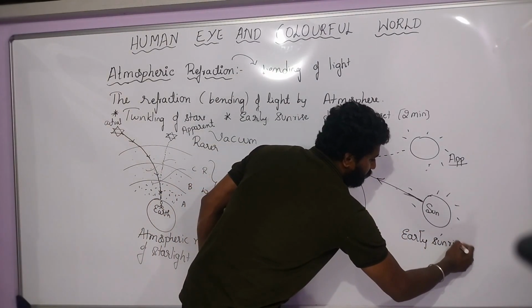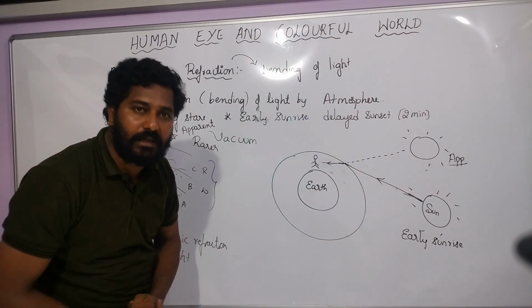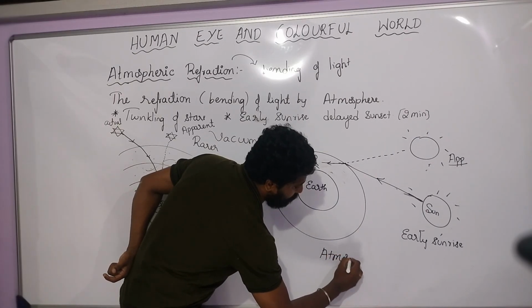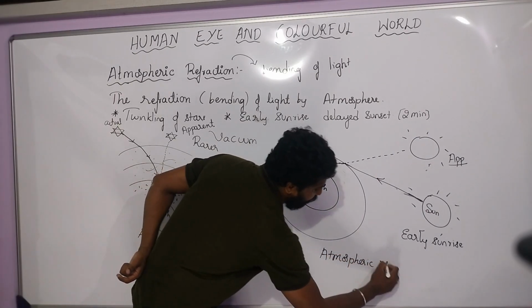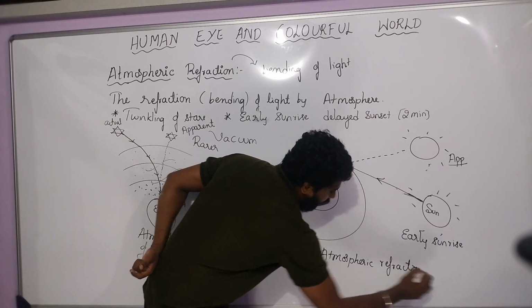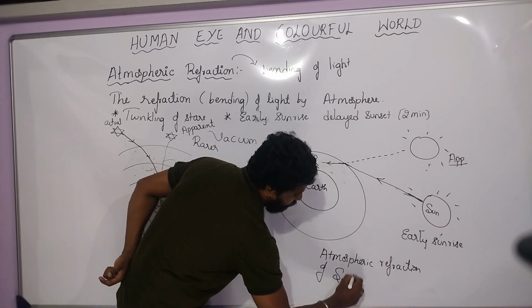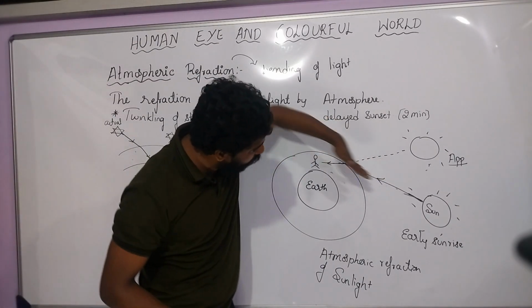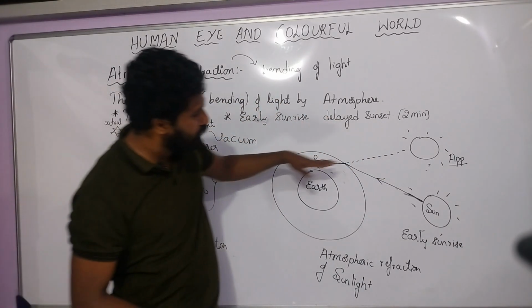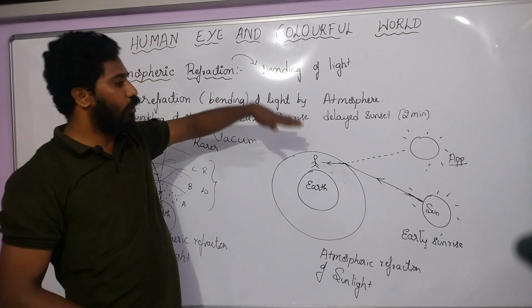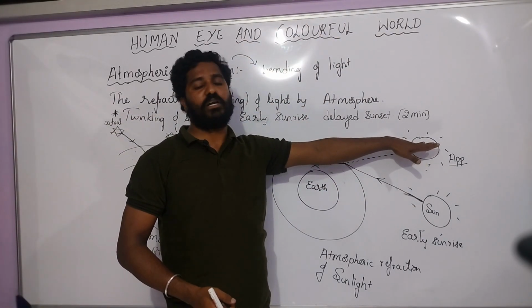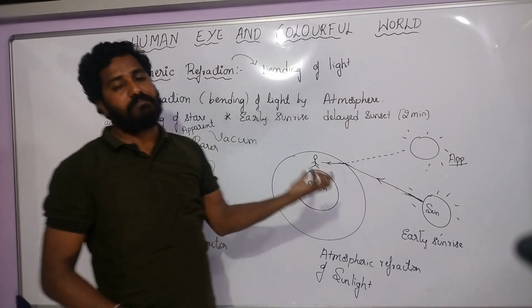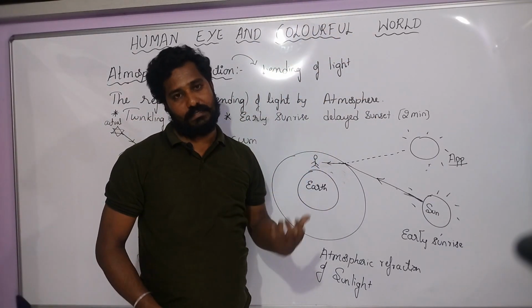Okay, so early sunrise. Why is early sunrise taking place? Because of atmospheric refraction of sunlight. Because of atmospheric refraction of sunlight, the light keeps bending, so that by looking at the path of the light, we say, oh, the sun has come a little bit early. But whatever we are seeing is the image of the sun. The sun has not actually come up yet, so the real sunrise comes a little bit later, by 2 minutes.